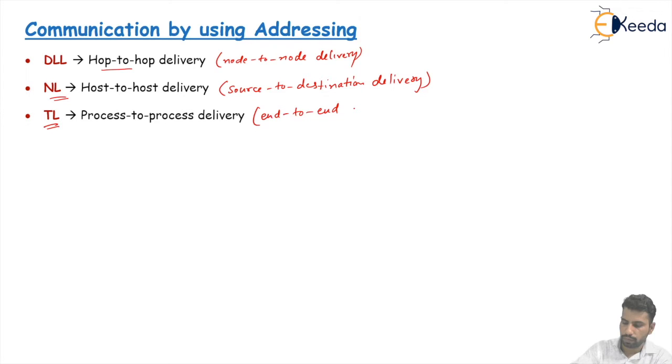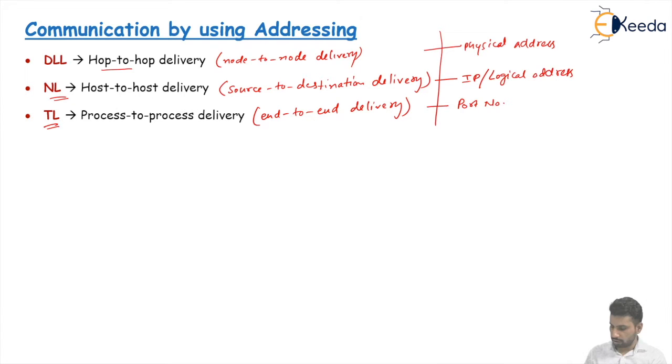As we all know about the addresses, at the data link layer, we are using the physical address. At the network layer, we are using the IP address, the logical address. And at the transport layer, we are using the port number to represent the services going on. Now, let's see one by one how these particular deliveries will happen on these layers.